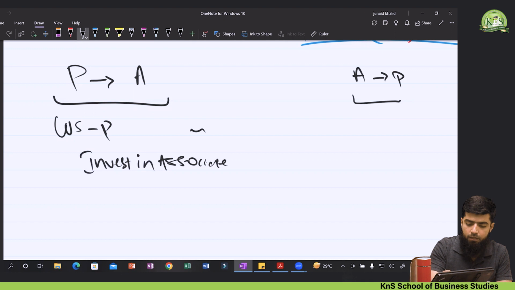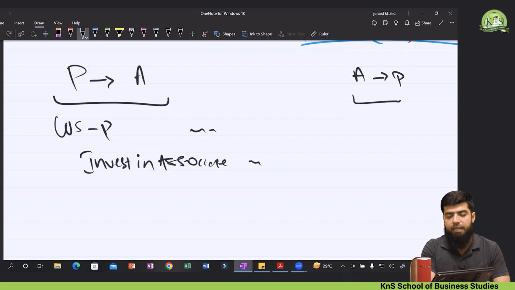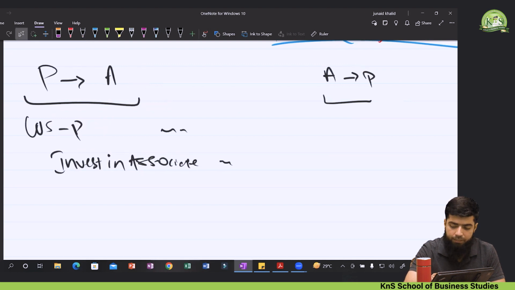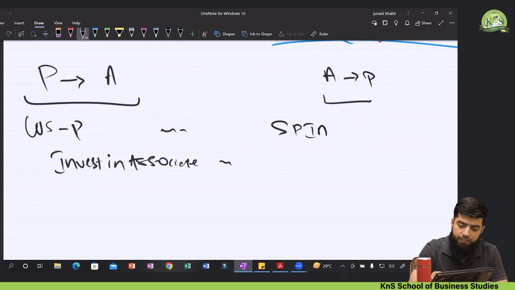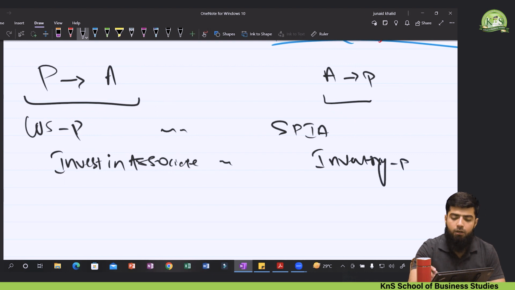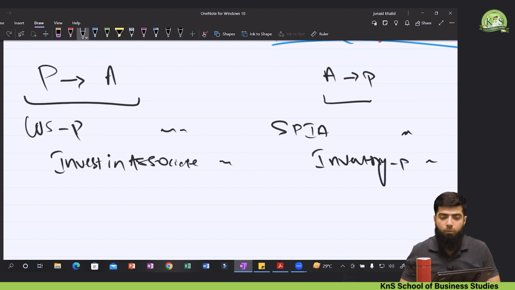Cost of sales of the parent company would be debited and investment in associate would be credited. And if the associate sold goods to the parent company, share of profit in associate would be debited and inventory of the P company would be credited. Although it's a complicated one, it's a logical one.